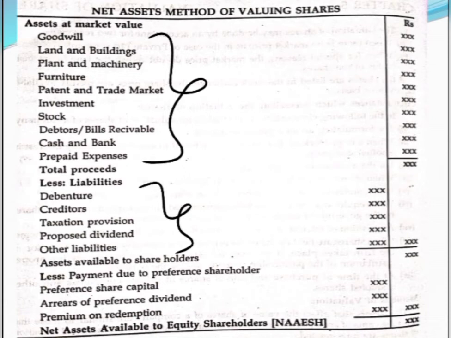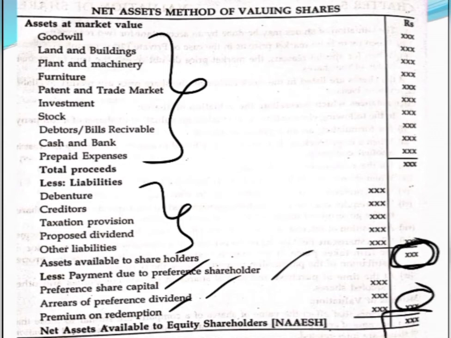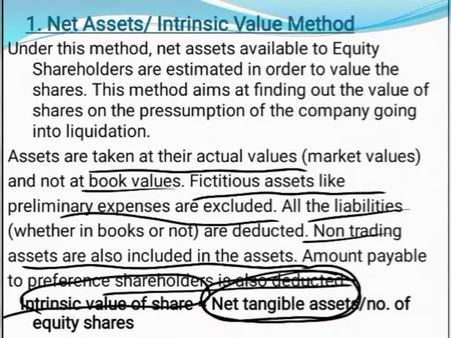When you deduct the amount, you get a balance called assets available to all types of shareholders, meaning both equity shareholders and preference shareholders. You then deduct the payment due to the preference shareholders. It can be their capital, the arrears of preference dividend, or the premium payable on redemption. After deducting this, the balance is called net asset available to equity shareholders. When you divide this amount by the number of equity shares, you get the intrinsic value of the share. So that is how we calculate the value of a share under the first method.